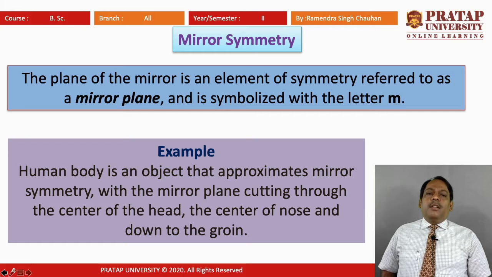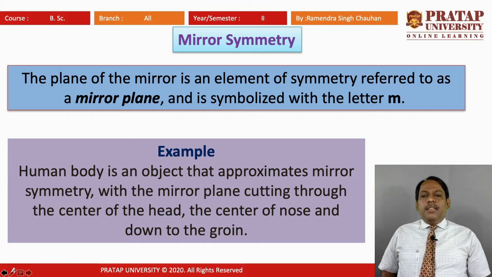So when we are considering mirror symmetry, there is a mirror plane, and that mirror plane is reflecting one half and giving the complete object. For example, the human body is an object that approximates mirror symmetry, with the mirror plane cutting through the center of the head, the center of the nose, and down to the groin.